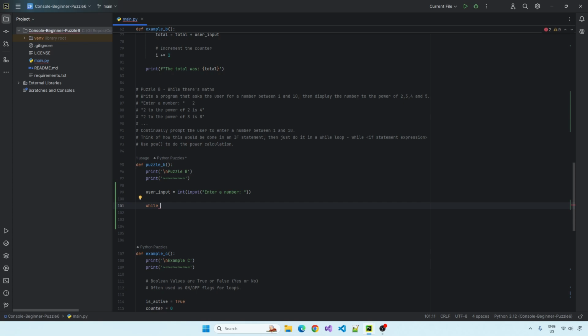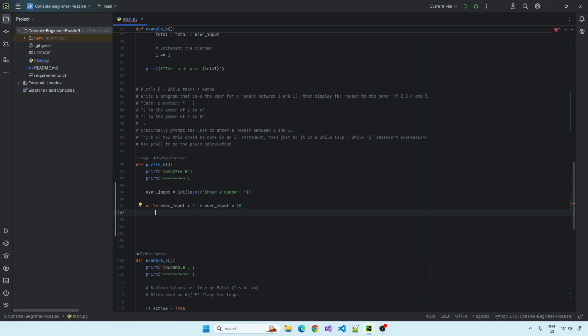So we kind of want to do if user input's less than 0, or user input is greater than 10. I think that would be good logic there.